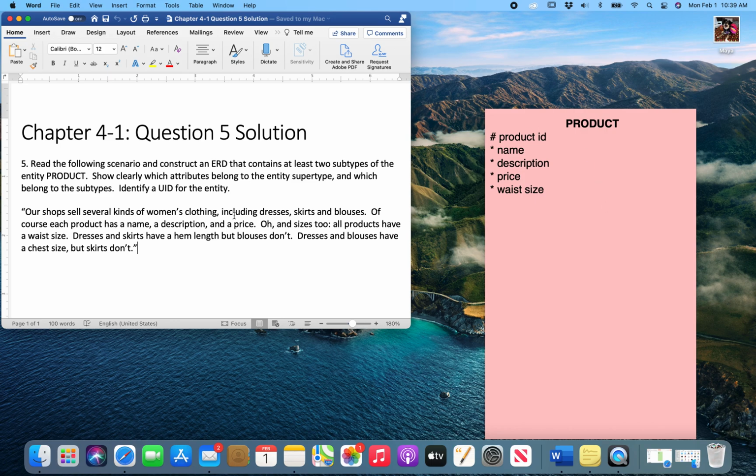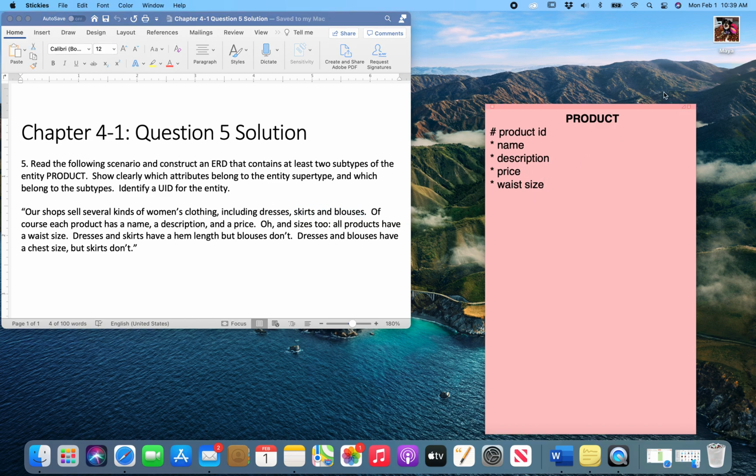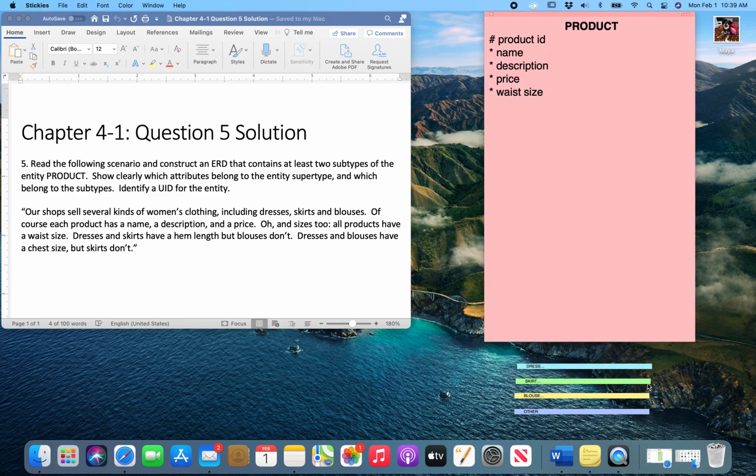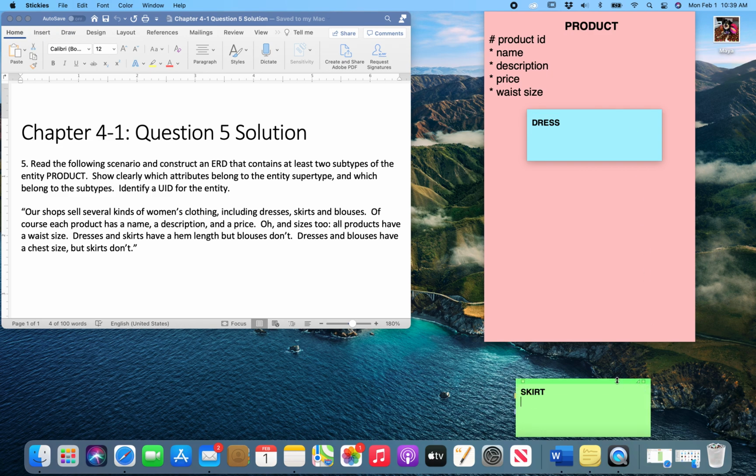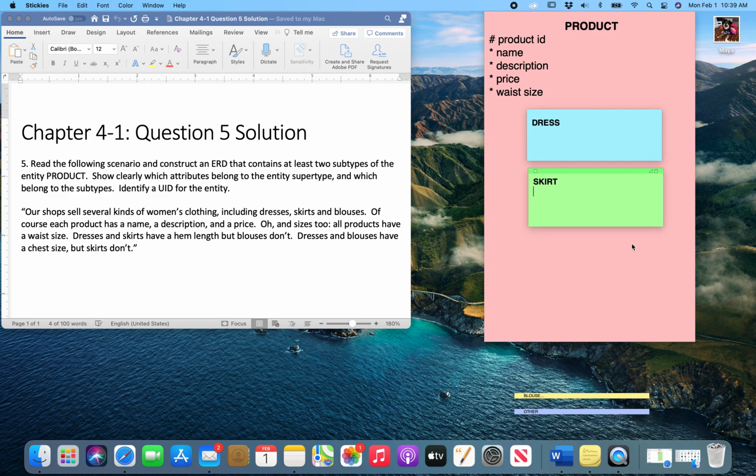So in the first sentence, it tells us that the kinds of women's clothing that this shop sells include dresses, skirts, and blouses. So those are our subtypes. So we're going to go ahead and start by listing our subtypes. We have dresses, skirts, and blouses.